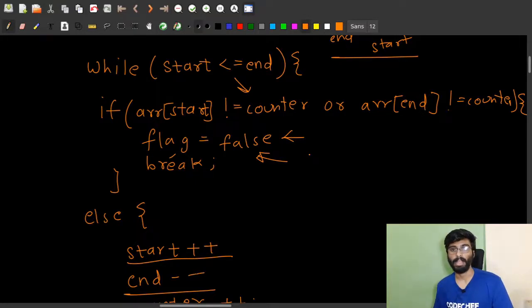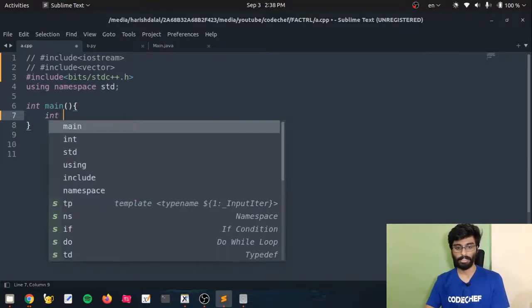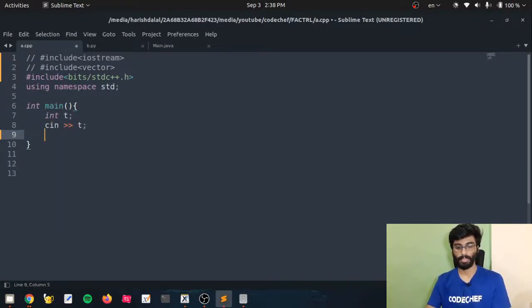Before that, you can try it on your own on CodeChef and come back later to check out the code solution. I'll be choosing C++ to code. You can choose whatever language you want, C, C++, Java, Python, etc. So first of all, taking the t test cases for our loop. Now we'll be running for each test case. This while loop suggests that we are running for t test cases, and for each iteration t decrements by 1, and unless and until t gets 0, we will run this loop.